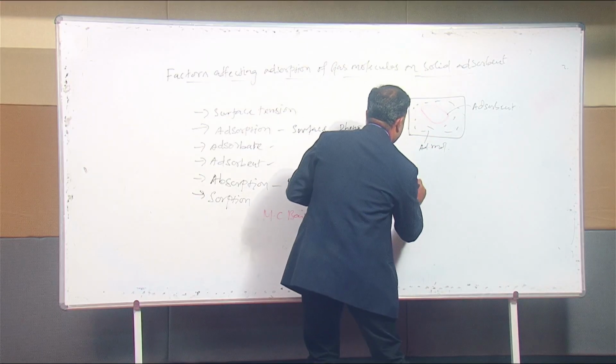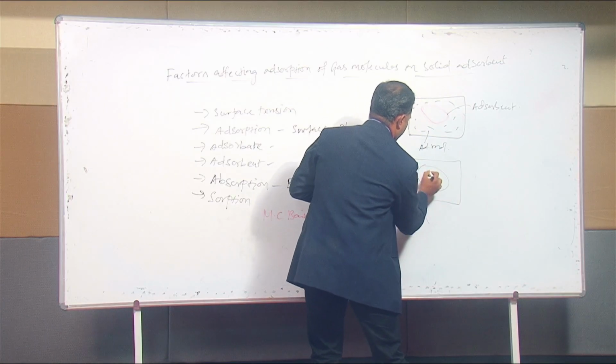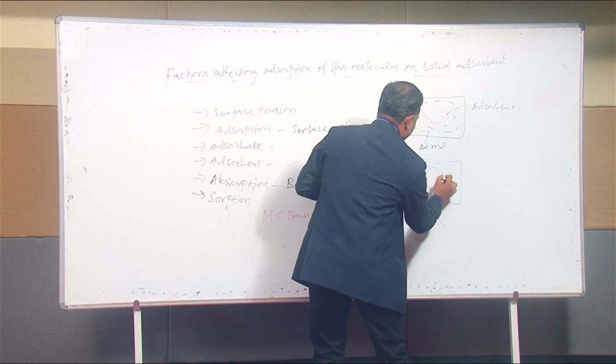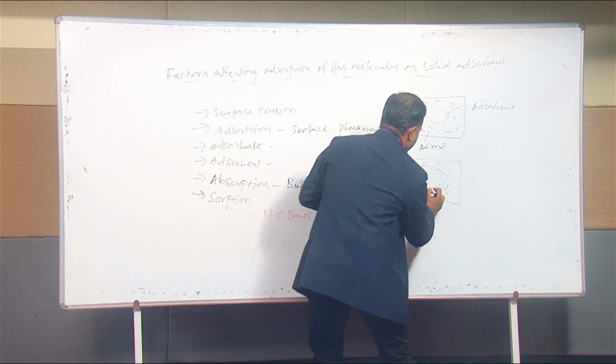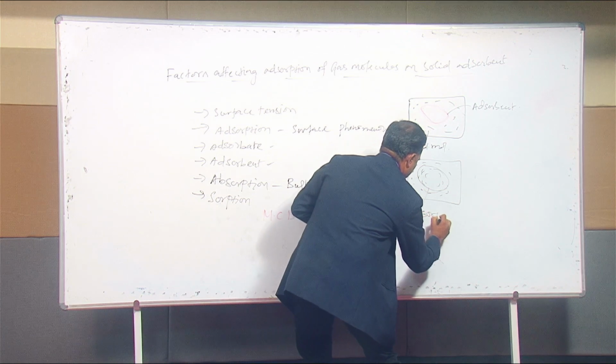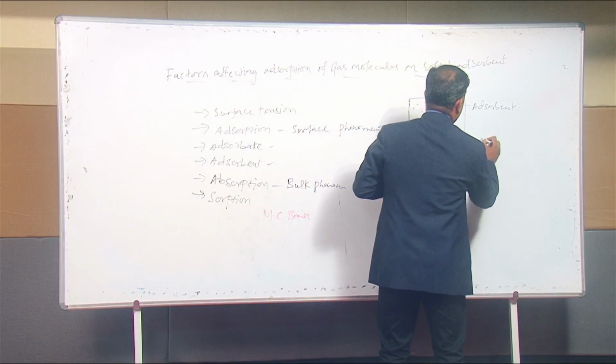Then one more example, absorption, A-B. This is the bulk phenomenon. If you consider the same adsorbent, but the molecules are absorbed throughout, entering the entire body, that is the bulk phenomenon, the absorption. And this is the adsorption, A-D, the surface phenomenon.